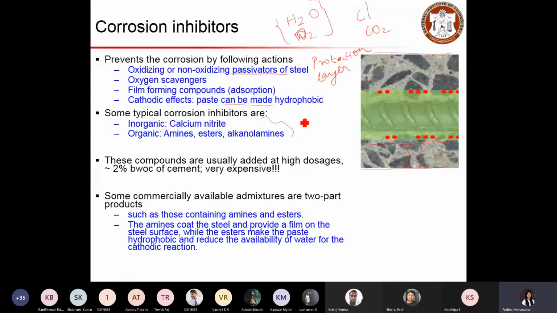Typically these two are the ingredients that we use as corrosion inhibitors. One is calcium nitrate and another one is organic based, which can be amines or esters, alkylamines.